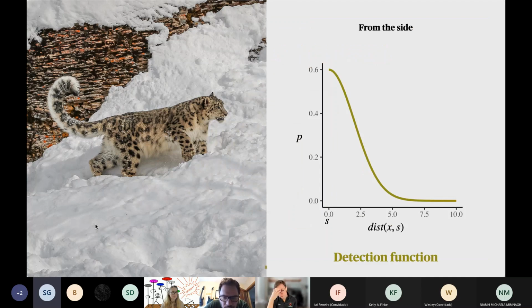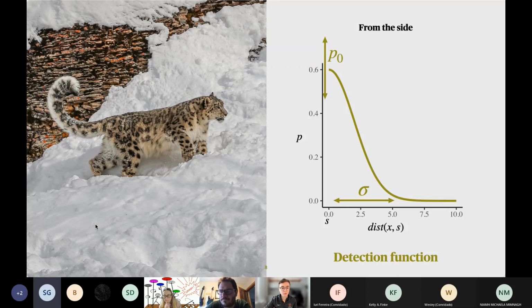This is the same function. I'm sure it's familiar to many of you. It's the heart of the SCR model. We'll see this frequently in the coming slides. Detection probability, P, which is on the vertical y-axis, decreases along the horizontal x-axis away from the activity center, which is at x equals 0. You notice that this is a bell curve that has been cut in half. We call it the half normal model. There are two parameters that work together to change the shape of the curve. The first is p naught, which describes the detection probability at the activity center, so that's at the center of the animal's home range. And then sigma, which describes the spatial scale of detection.